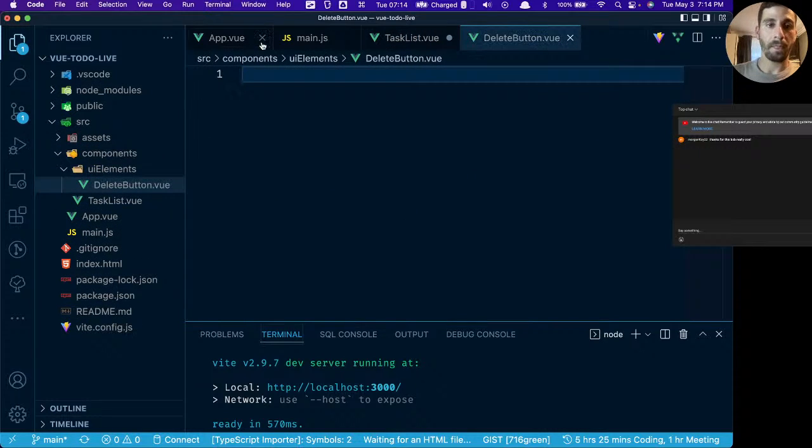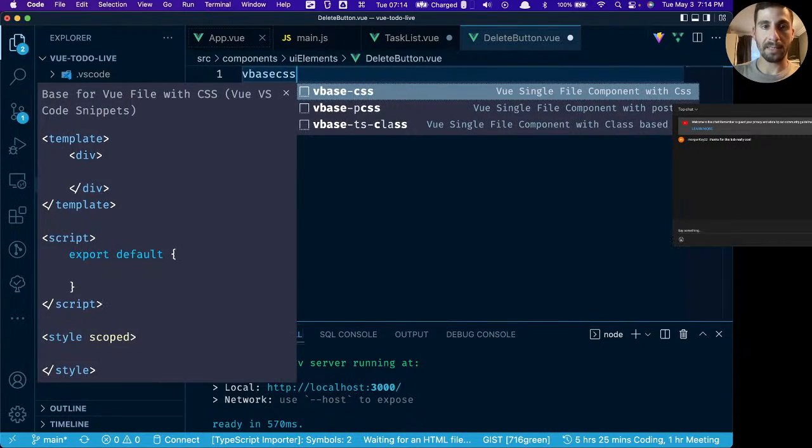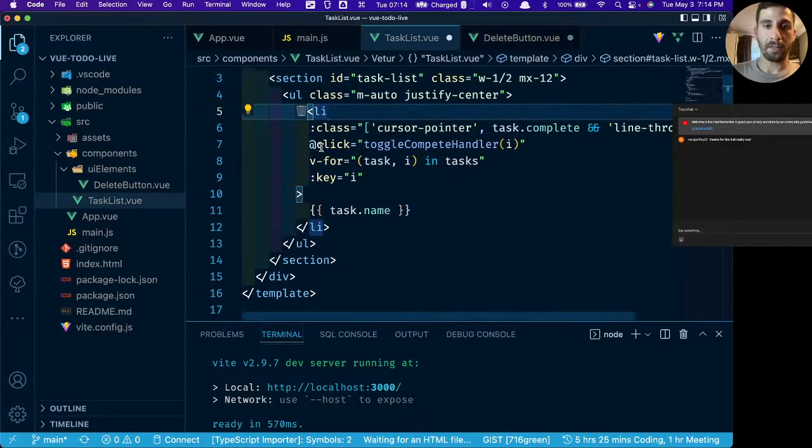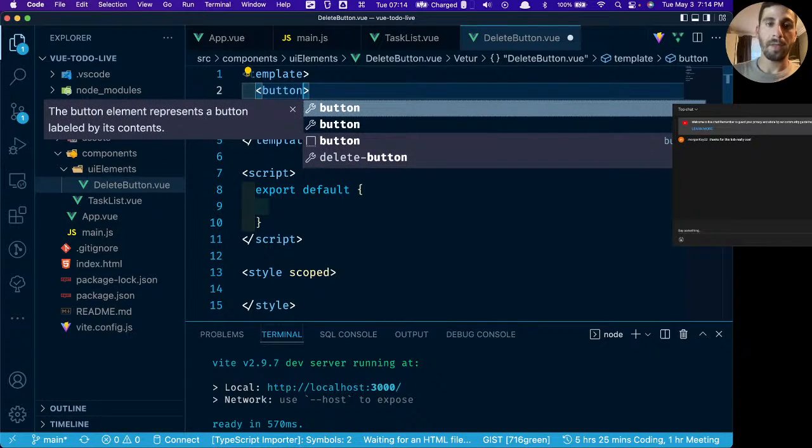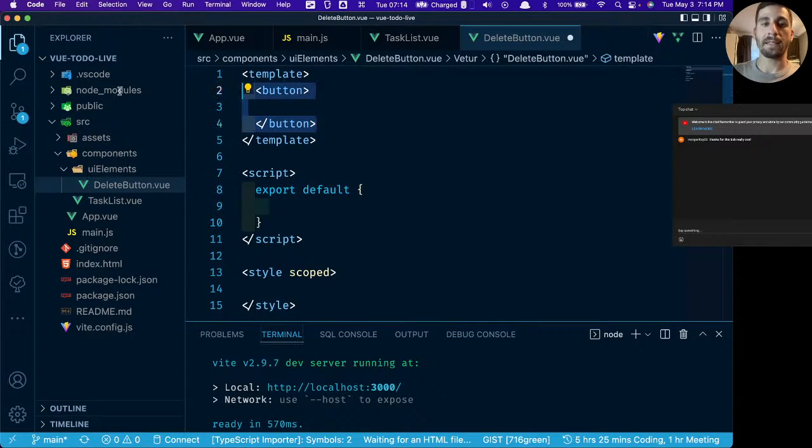deleteButton.vue. We'll do vbase CSS, and let's go ahead and steal this trash can icon. We could change this div to a button. Now, the thing here is, I haven't mentioned this yet, but I've left a div at the root of every template. You don't have to do that in Vue 3. In Vue 2, you need at least one element to be the root element.